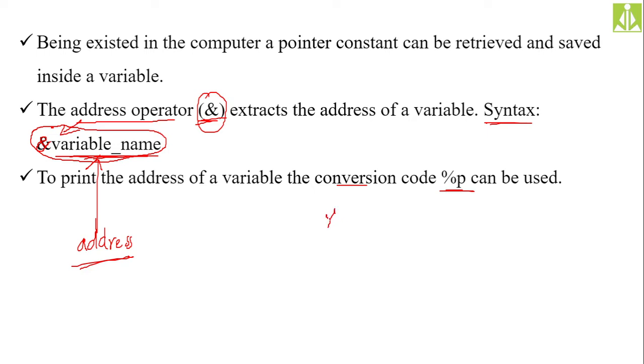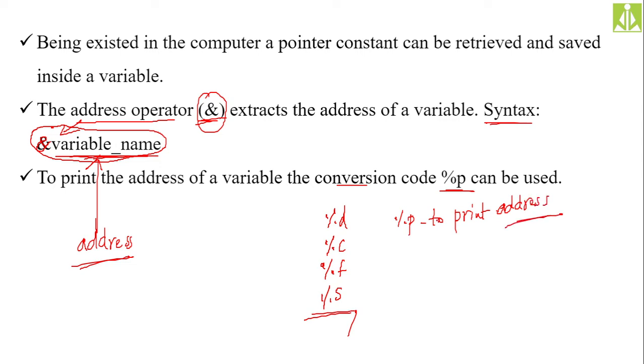So %d is for integer, %c is for character, %f is for float, and %s is for a character array, as we have already discussed. Now %p is to print the address. If you want to print the address value on the output screen, use the %p conversion code. This conversion code %p is helpful in printing the address on the output screen.